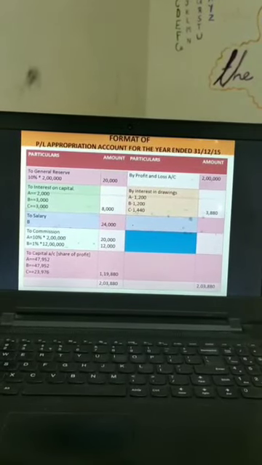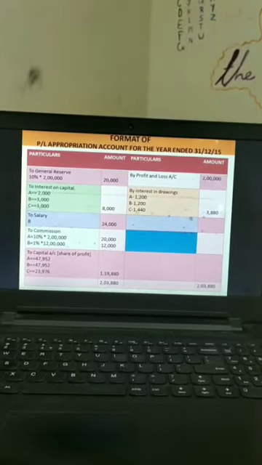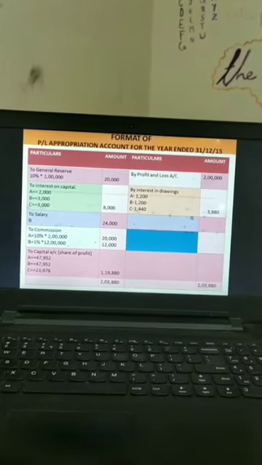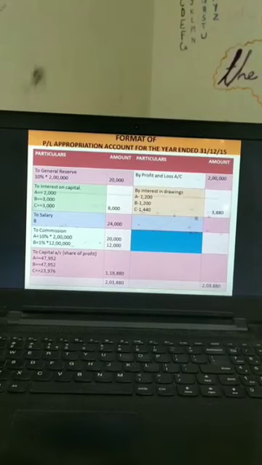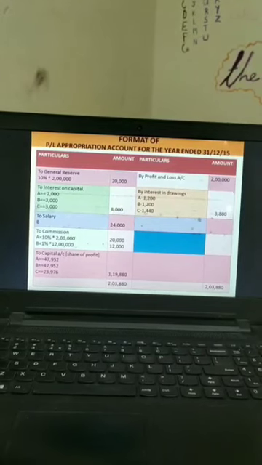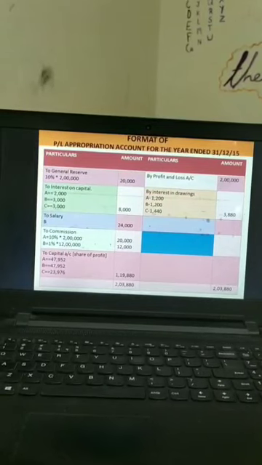If you remember, A drew 10,000. 10,000's 12% is 1,200. No time factor because per annum is missing. B drew 10,000. Again 10,000's 12% is 1,200. C drew 12,000. 12% of 12,000 is 1,440. Total interest on drawing